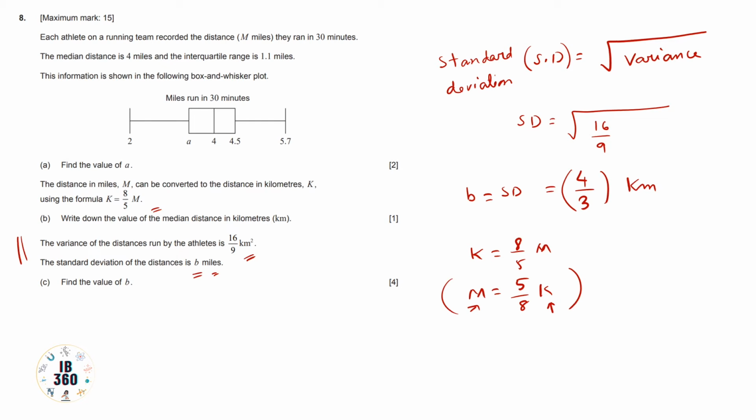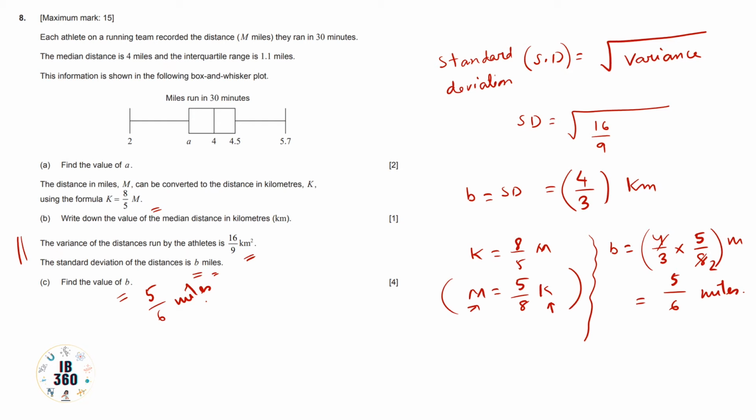So b equals 4 by 3 into 5 by 8 miles. So from here we get the answer as 5 by 6 miles. So the value of b in miles is 5 by 6 miles.